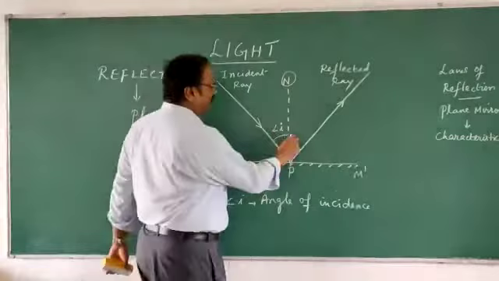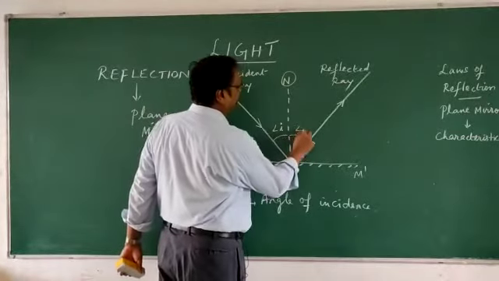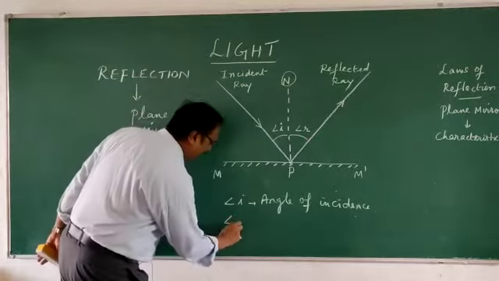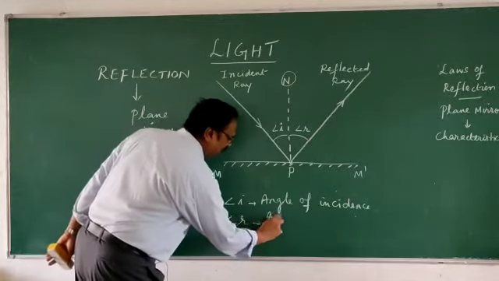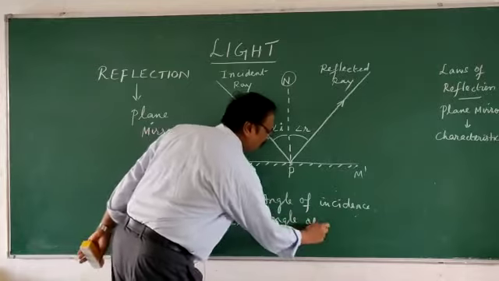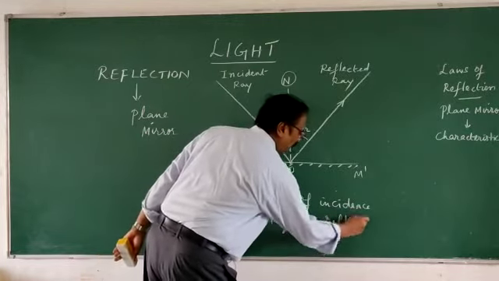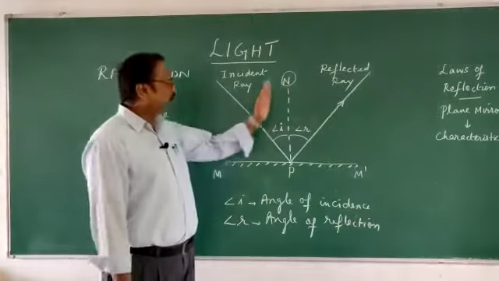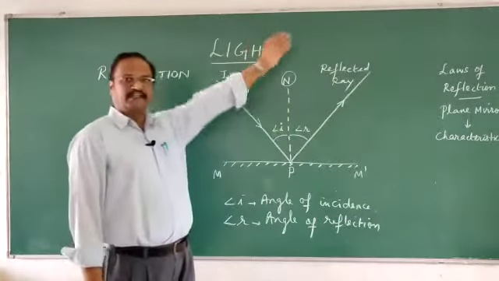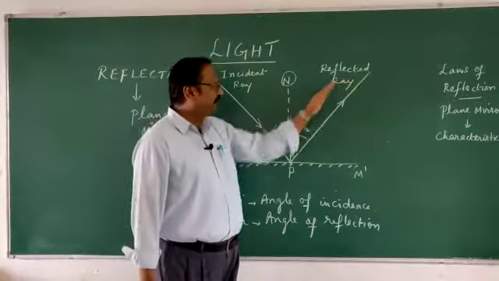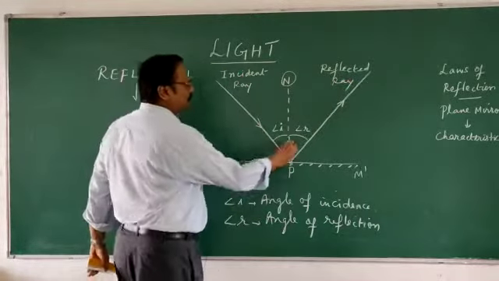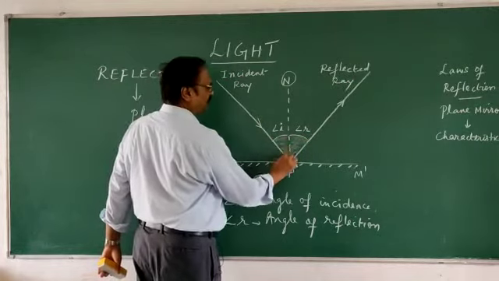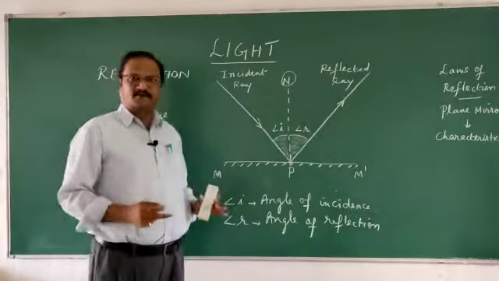Okay. Now the ray is bouncing back, and this is called angle of reflection. So angle R means angle of reflection. Now, the angle of reflection, how do you calculate that? It is with respect to the normal. So, it is the angle between the reflected ray and the normal. So, this is angle of reflection and this is angle of incidence. Are you clear about it?